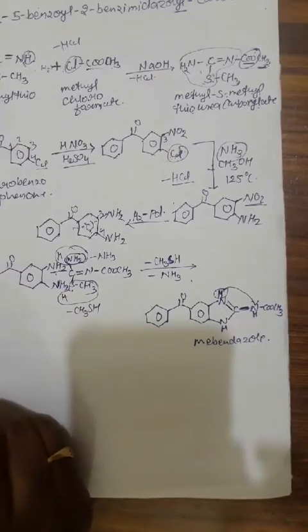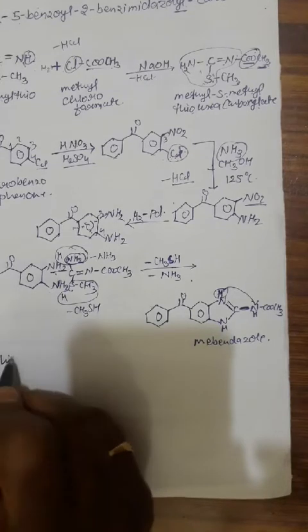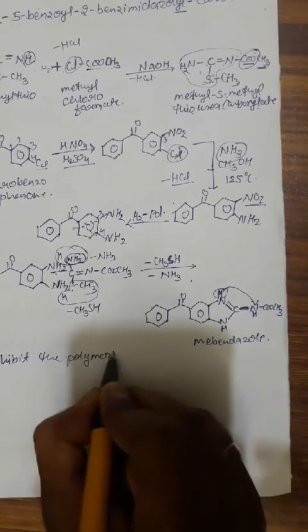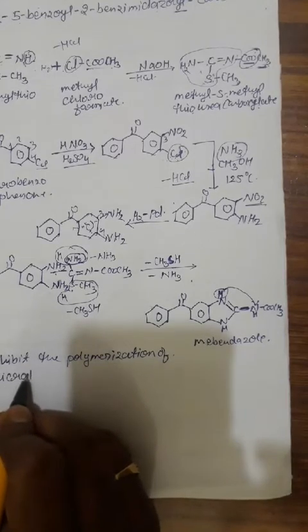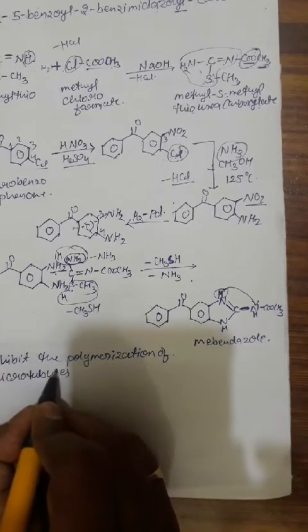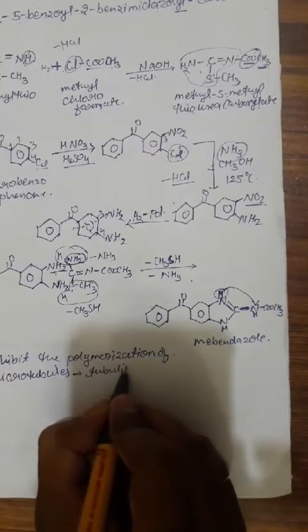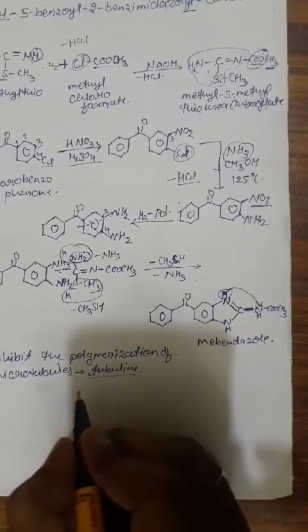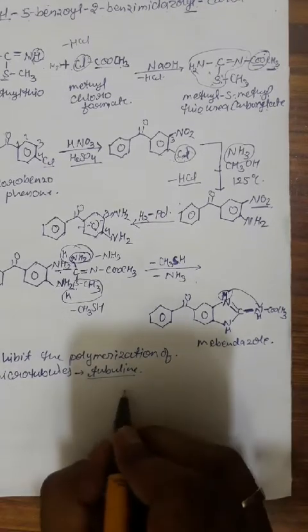Then what is the mechanism of action of this mebendazole? So this mebendazole actually inhibits the polymerization of microtubules, which are essentially required, and this microtubule is formed from tubulin. So when the tubulin gets polymerized, it is converted to the microtubule, which is essentially required during the cell division, the mitosis process of the parasite.